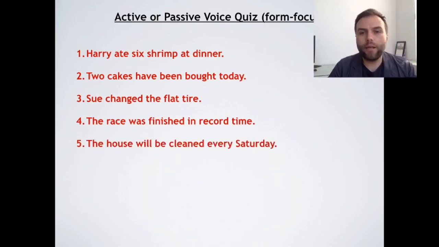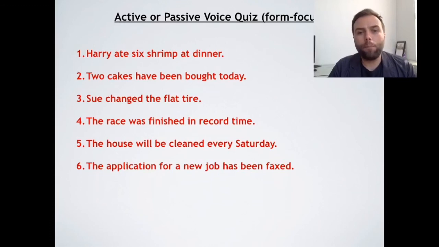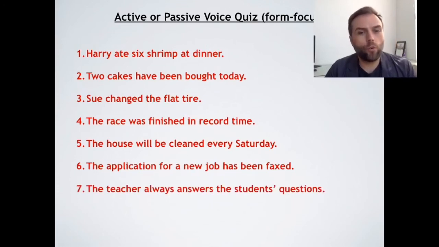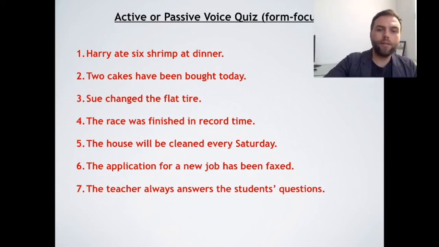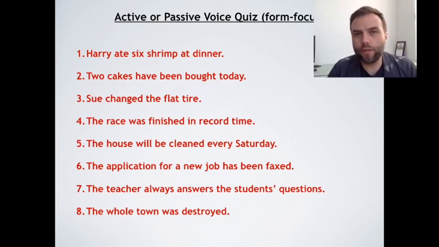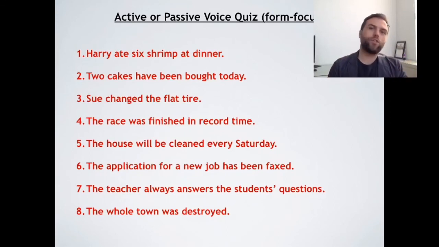The house will be cleaned every Saturday by zombies. The application for a new job has been faxed by zombies. The teacher always answers the students' questions. This is active. And the whole town was destroyed by zombies. So this quiz is just to finish off and check students understand the difference between active and passive. Of course, this quiz could be on a worksheet, or you could do the quiz on the PPT to start, and then you could go into some more form focus.